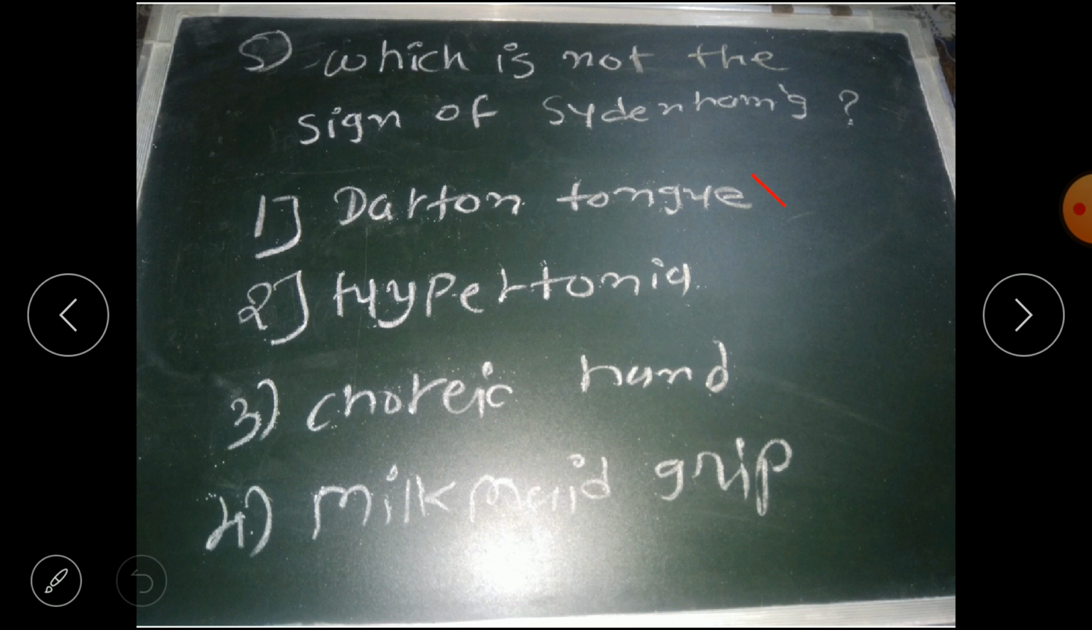Next question: which is not a sign of Sydenham's? First is darting tongue, second is hypertonia, third is choreic hand, and fourth is milkmaid grip. Which is not related with Sydenham's? So the correct answer is hypertonia, because in Sydenham's hypotonia is present.